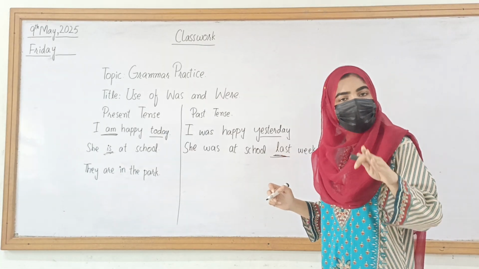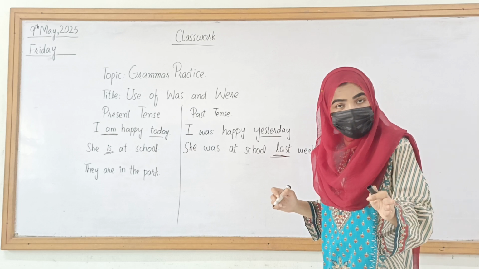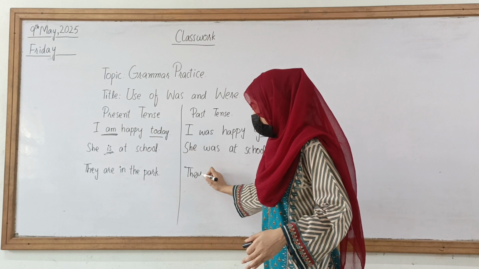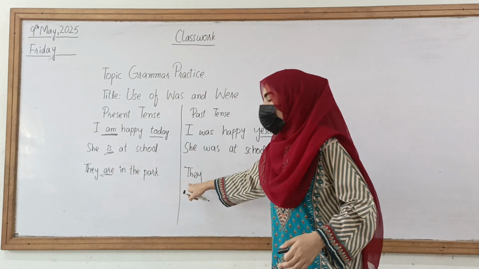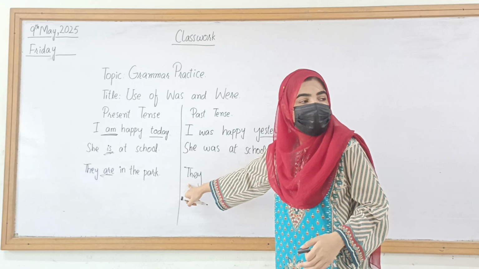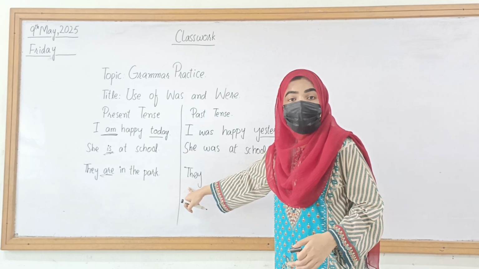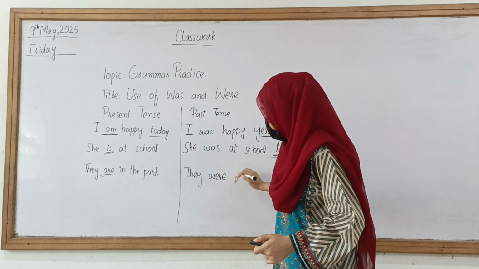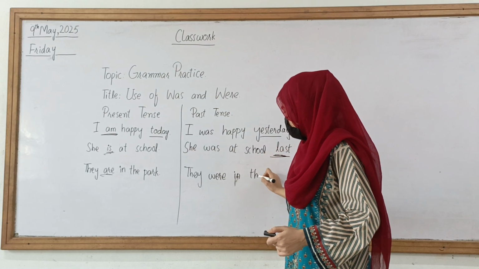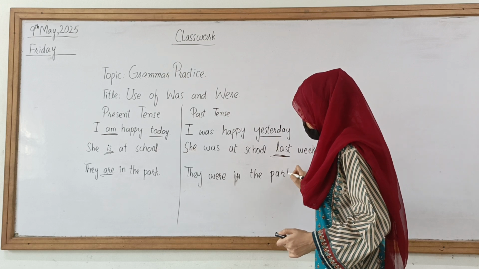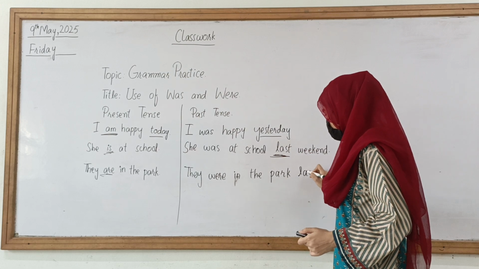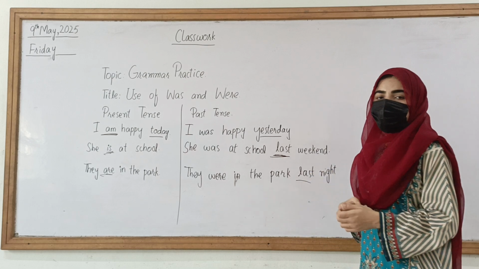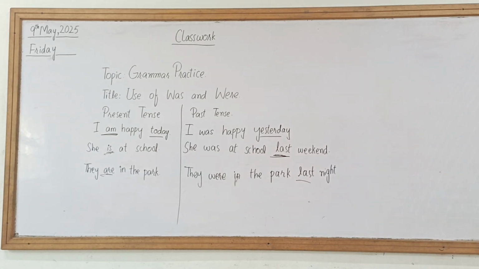It started in the past and ended in the past. It was initiated in the past and it has ended in the past. Now the third sentence, the subject "they" will be there in the same way. Now "are" will be replaced with "were", which past tense verb will be used with "they". It will be "were". They were in the park, and to better elaborate it, you will be using last night. So clear? They were in the park last night.